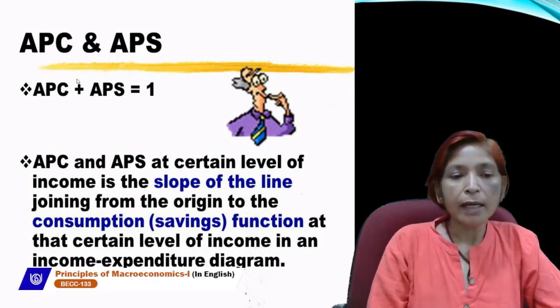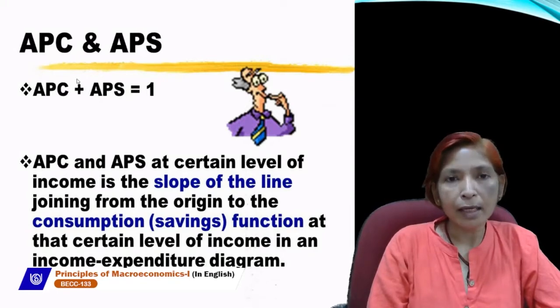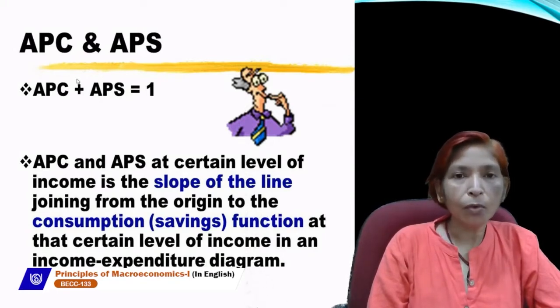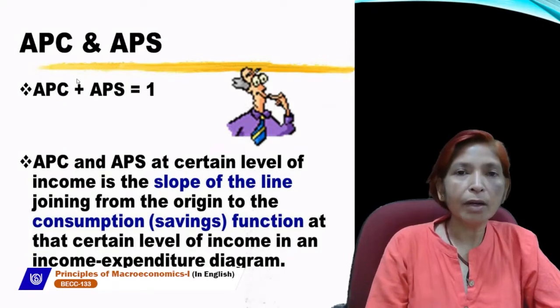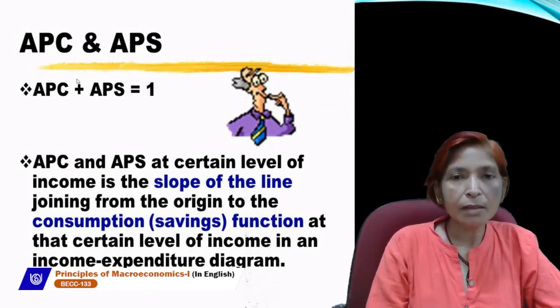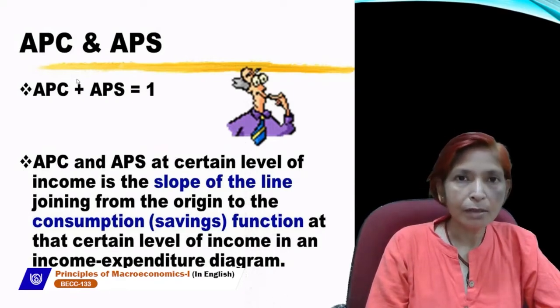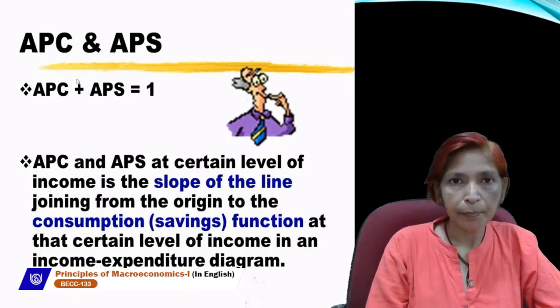APC and APS at a certain level of income is the slope of the line joining from the origin to the consumption or saving function at that certain level of income in an income expenditure diagram. When we draw the diagram, we write income on the x-axis and consumption on the y-axis to show APC.